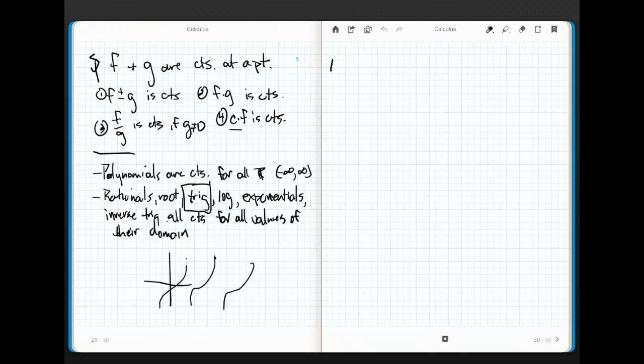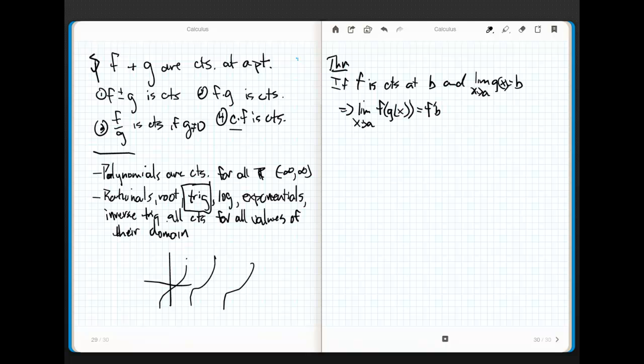All right. Now, let me give you three real quick theorems, and then we'll be done with the section. The first one is: if f is continuous at b, and the limit as x approaches a of g of x equals b, then this implies that the limit as x approaches a of the composition is equal to f of b. Now remember, with our rules of limits, I never made any mention about composition yet.